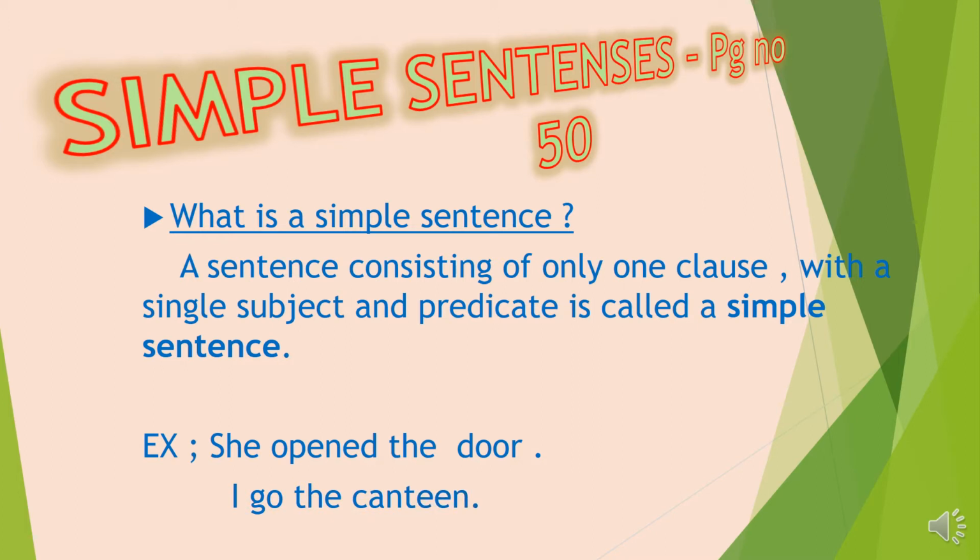In the sentence, children, she opened the door, there is a subject, verb and the object. The second one also, I go to the canteen.